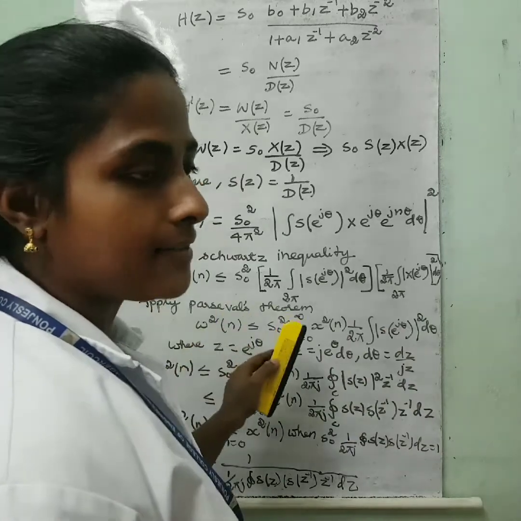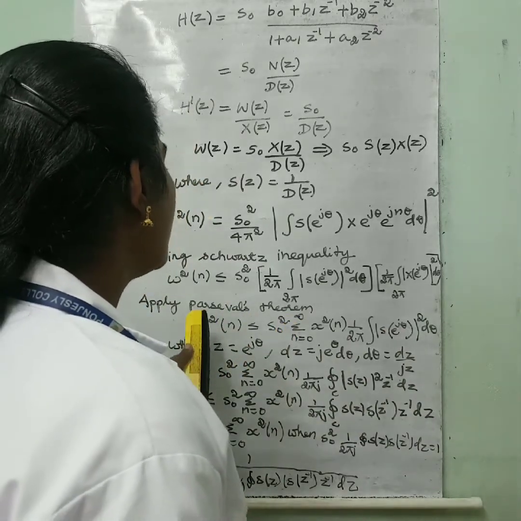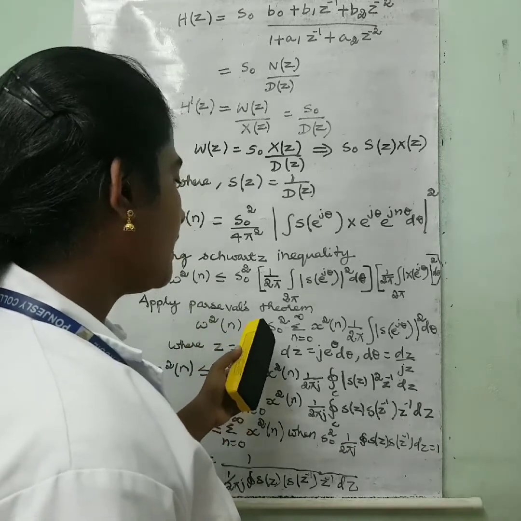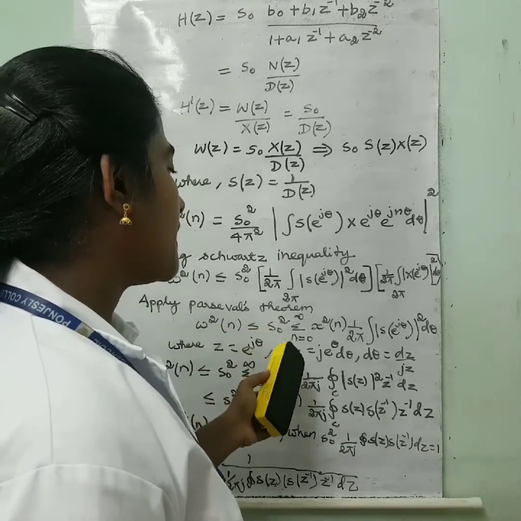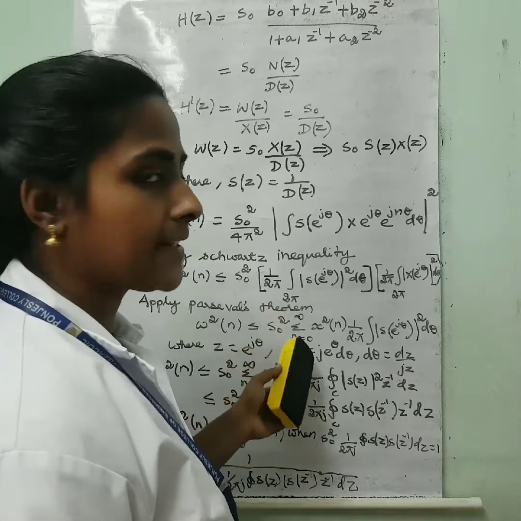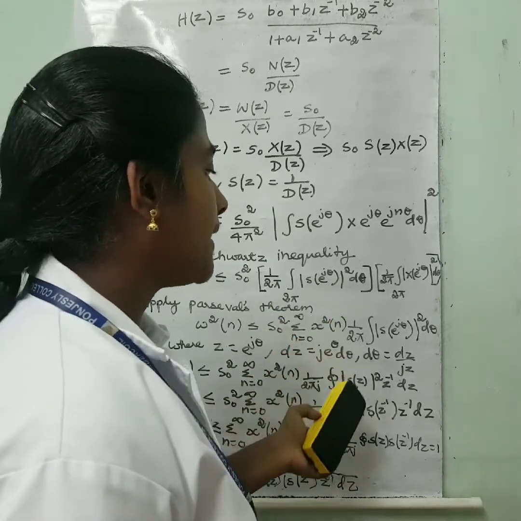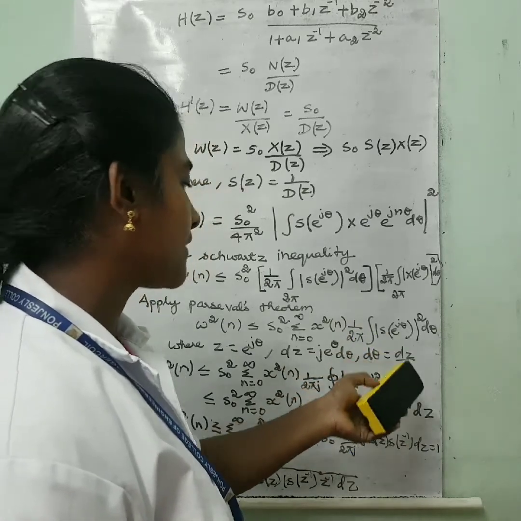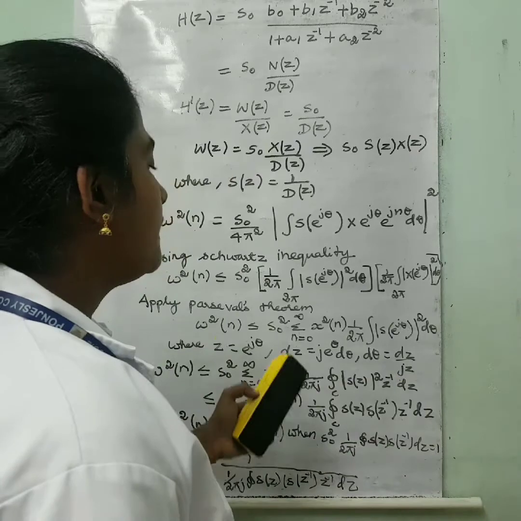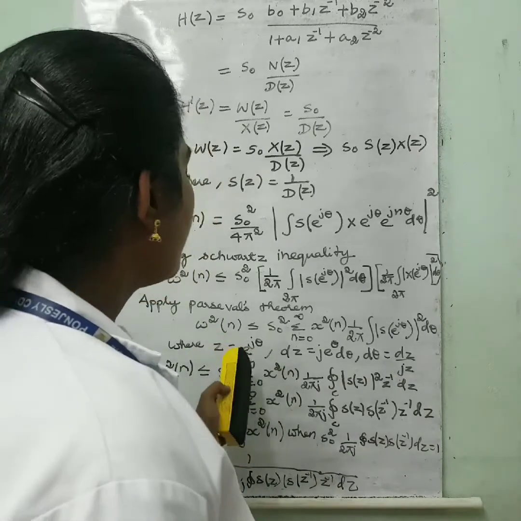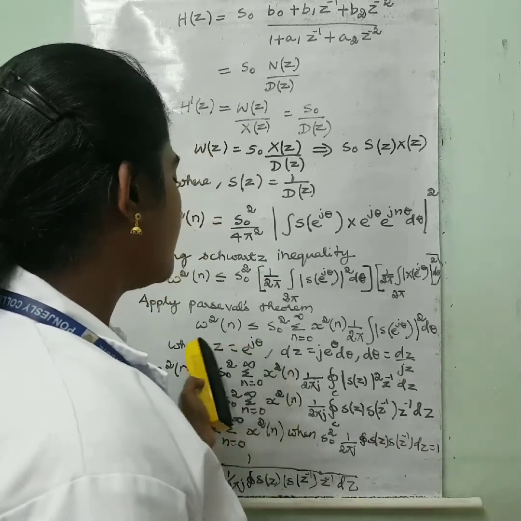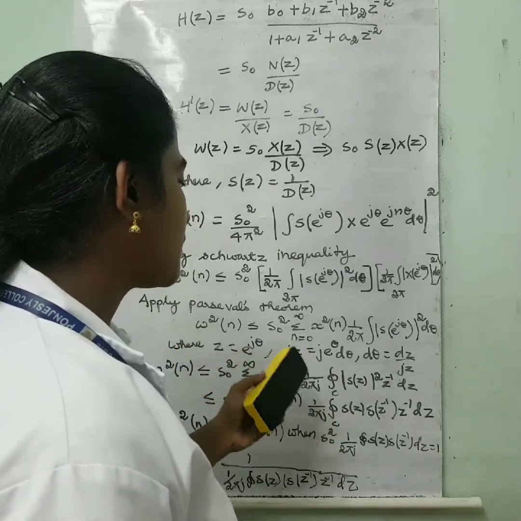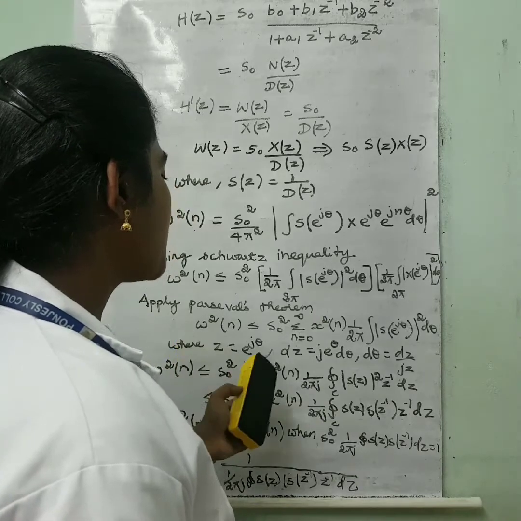Again using Parseval's theorem, you can write it as w square of n is less than or equal to s naught square summation n is equal to 0 to infinity x square of n into 1 by 2 pi integral modulus of s of e power j theta the whole square into d theta. Here you can take z as e power j theta, and so from this equation we can write dz is equal to j into e power j theta into d theta, because we should differentiate with respect to theta.